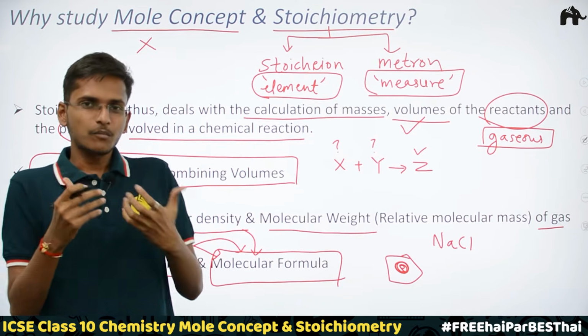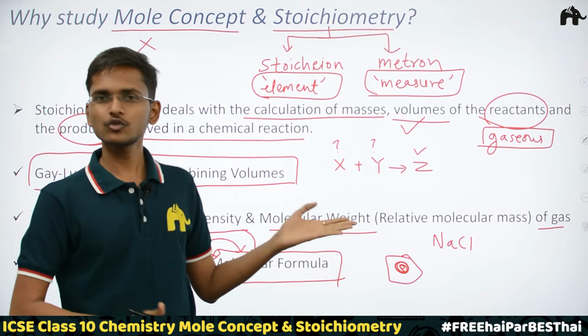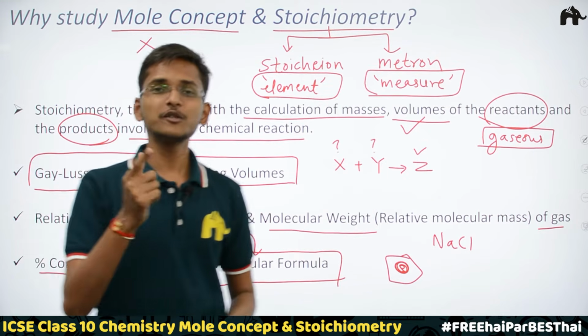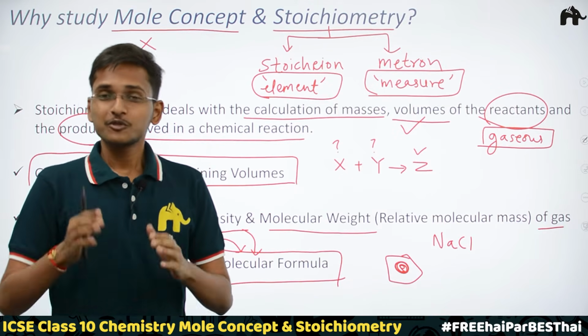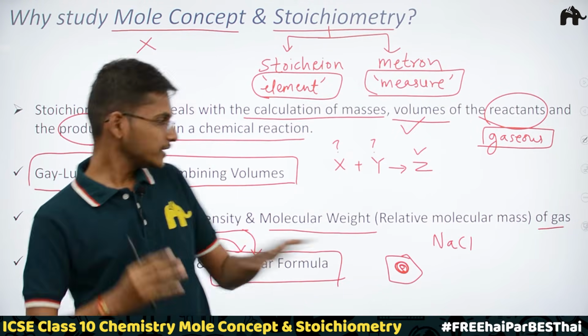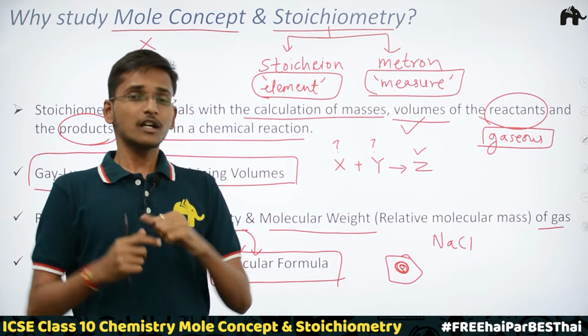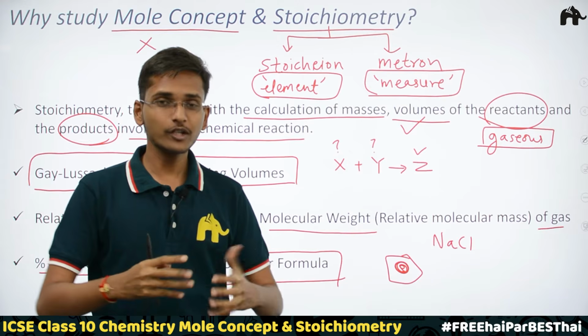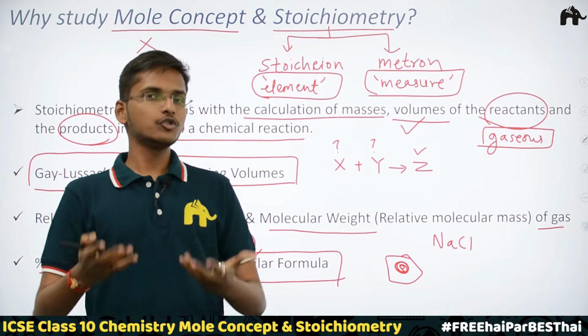Just the moment you know that, oh, the molecular formula is NaCl, which means this compound is sodium chloride, the next moment you would make a lime water of it, right? And you would drink it. So this is the difference between knowing the molecular formula of a compound and not knowing the molecular formula of a compound, right? When you are knowing the molecular formula of the compound, you are actually knowing what compound it is.